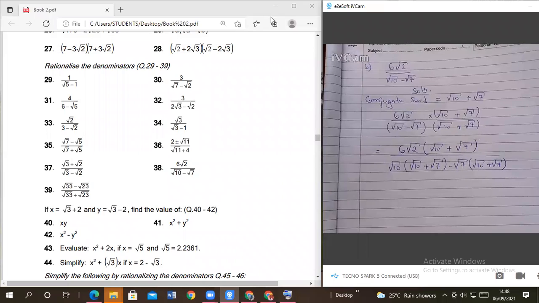So our time is running out. When we come back from the break, we shall continue from there, okay? Don't delay, join immediately. Don't waste time.